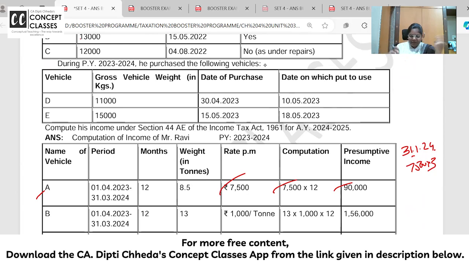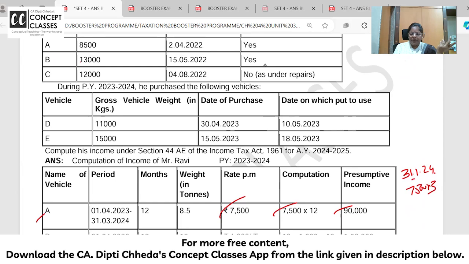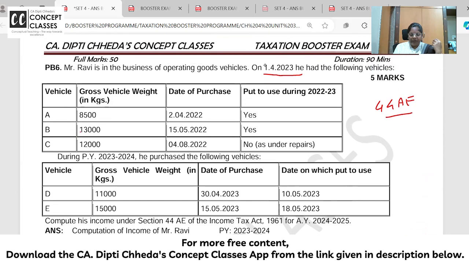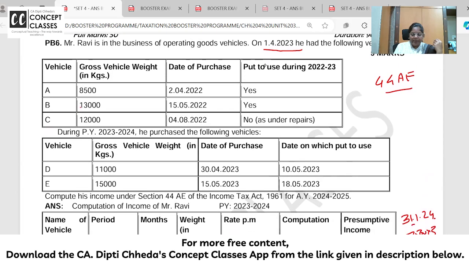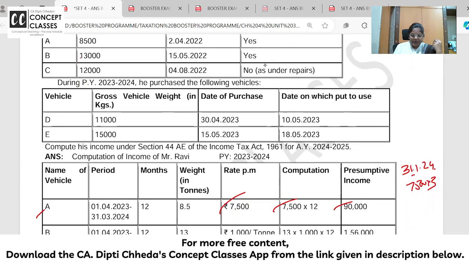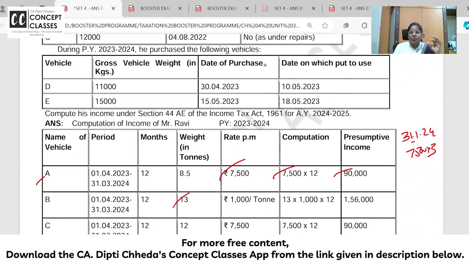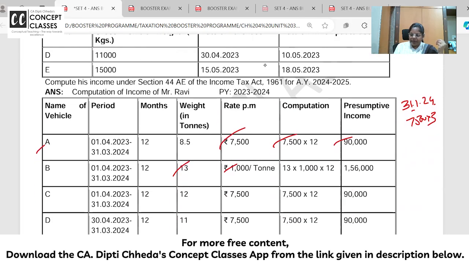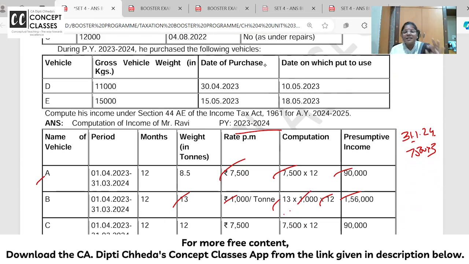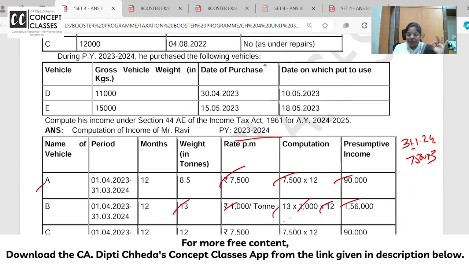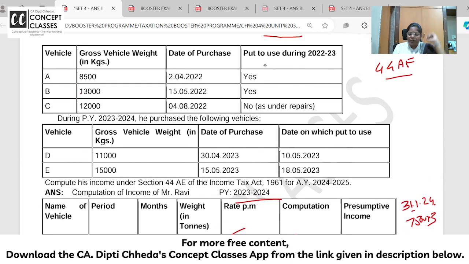If the vehicles cross 10, then it will not be covered under 44AE. Next, B vehicle 13,000. Is it coming under heavy goods vehicle? Yes. So 1,000 per ton, 13 tons, 1,000 per ton for 12 months. Why 12 months? Because our financial year is 23-24 and these vehicles were purchased in 22 only.